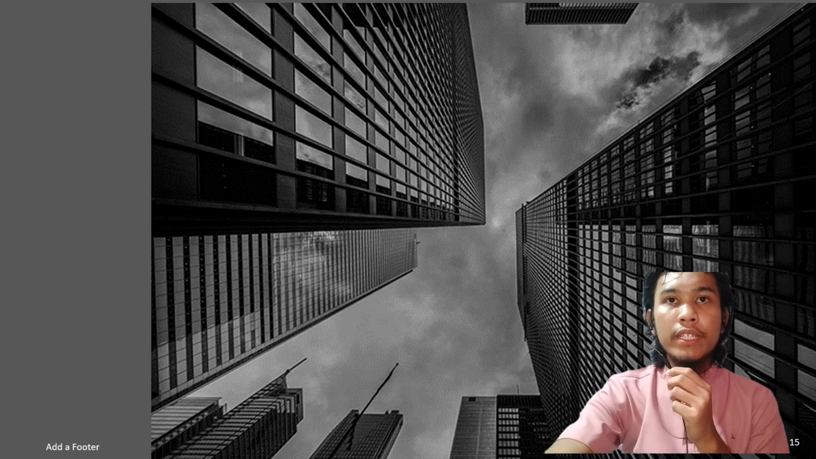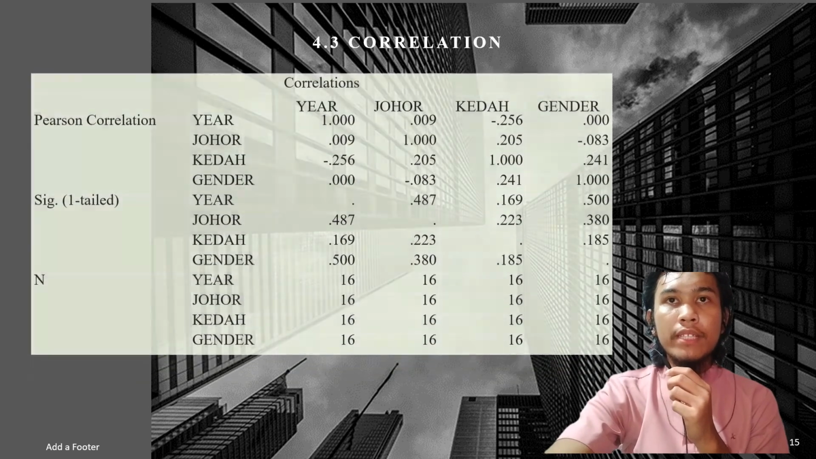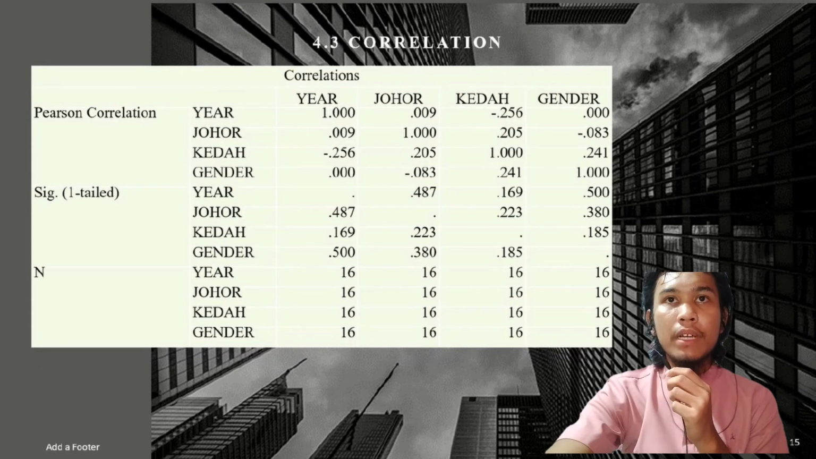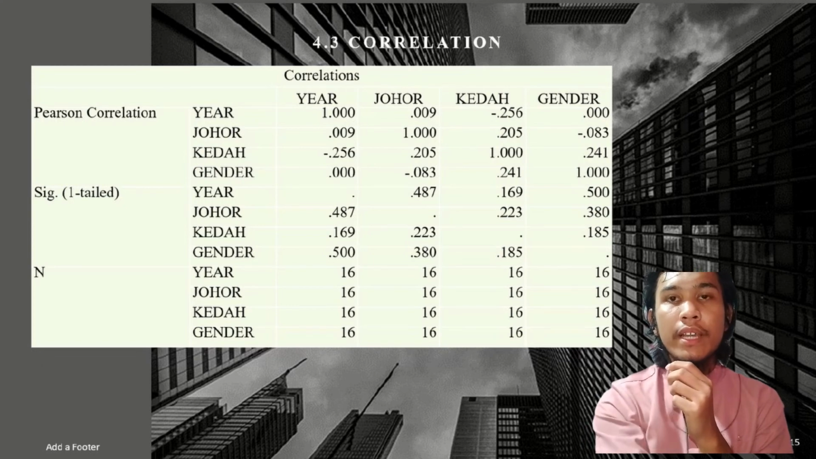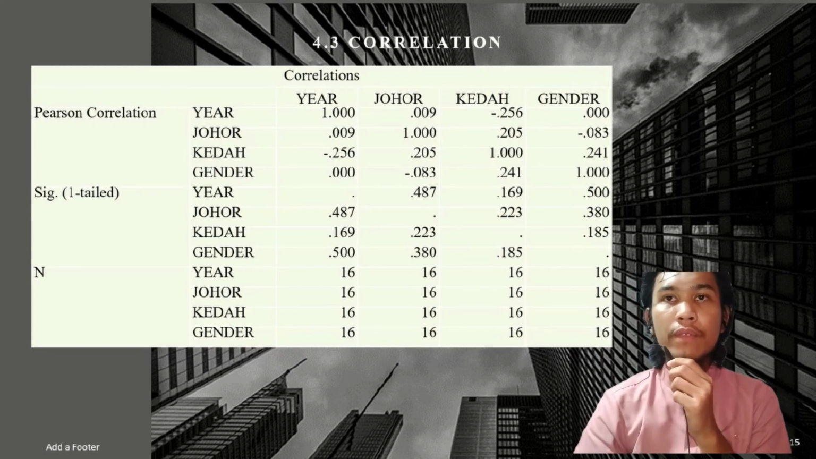For 4.3, correlation is of the data population, that is the graph. Number of Johor correlation is 1.000. That means a value of R of 1 implies a perfect correlation. Meanwhile, here is 0.009. That means a value of R near 0 implies there is little or no correlation, while number of Kedah correlation is 0.205 and negative 0.256.